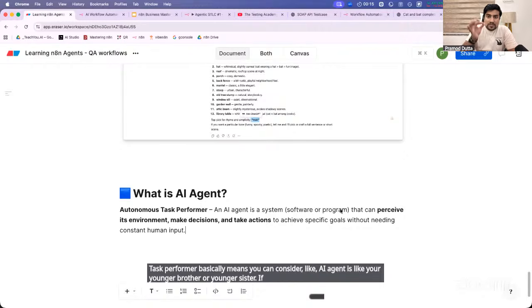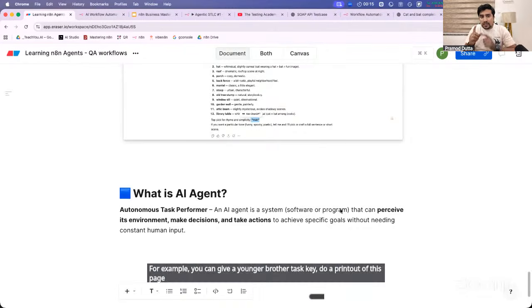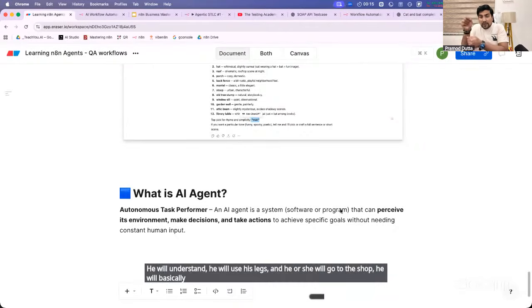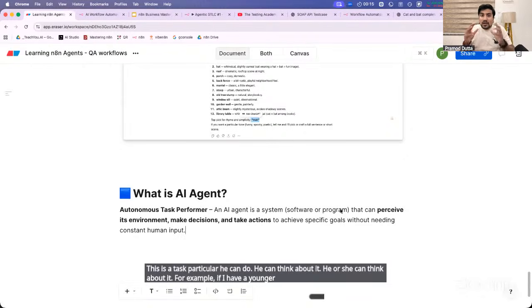If you give them a certain task, for example, you can give a younger brother the task to do a printout of this page. Then he will go, he will understand, he will use his legs, and he or she will go to the shop. He will basically take the pen drive, ask for a print, get a print, and come back. Yes or no? This is a task he can do. He or she can think about it. For example, if I have a younger brother or younger sister, they can think about it.